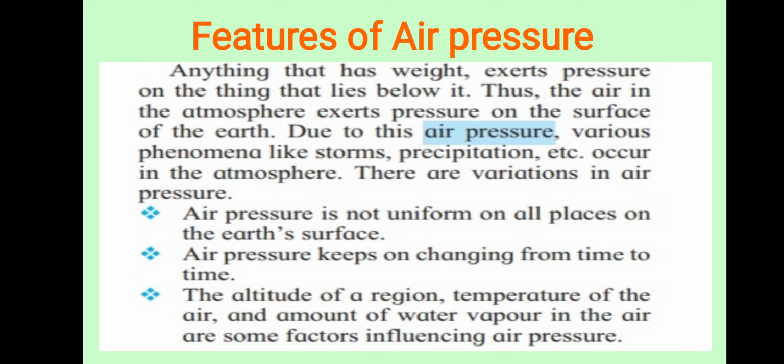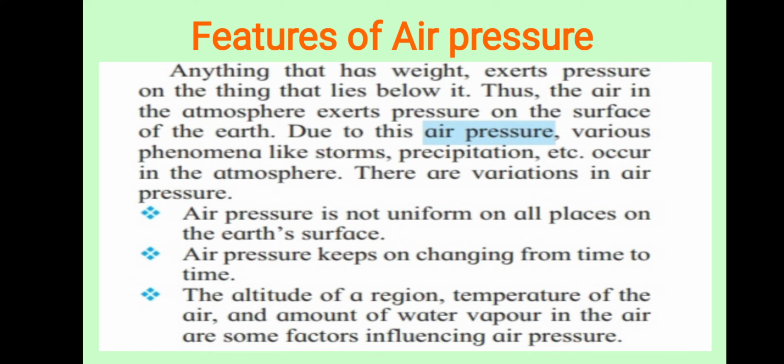Due to this air pressure, various phenomena like storms and precipitation occur in the atmosphere. Various things occur due to air pressure, and we are going to learn information about them.